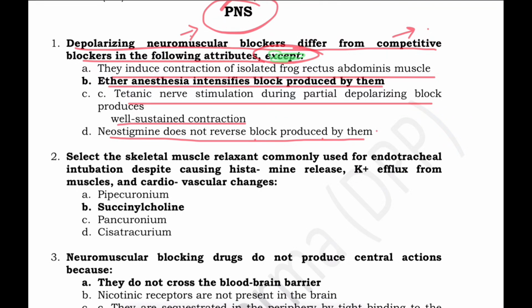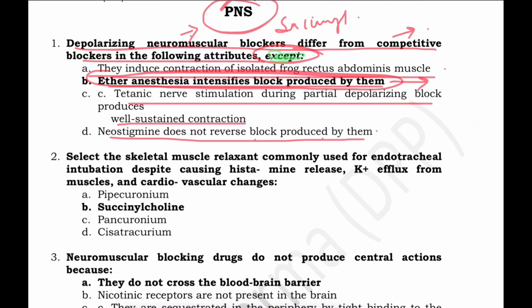So now depolarizing blockers like succinylcholine, this one here is succinylcholine. This depolarizes the motor end plate and the block produced by them is not intensified by ether. Ether anesthesia does not intensify the block produced by succinylcholine.